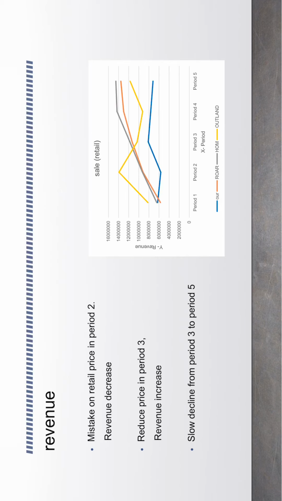Then in order to gain our market share back, we started to reduce the price in order to be more competitive against other companies. However, with slight increases in market share, we gradually declined in sales through periods 3 to 5 due to high competition from our competitors and our own human errors.